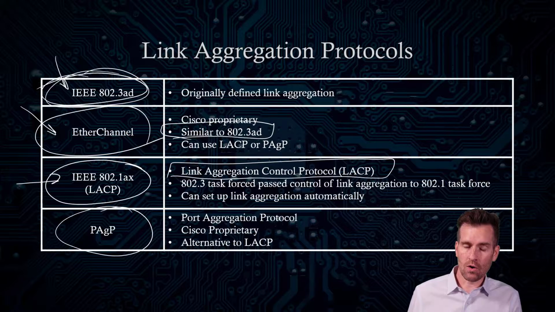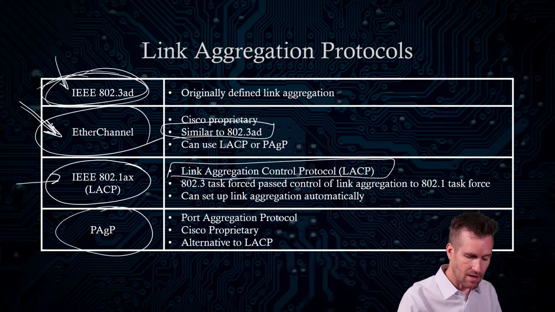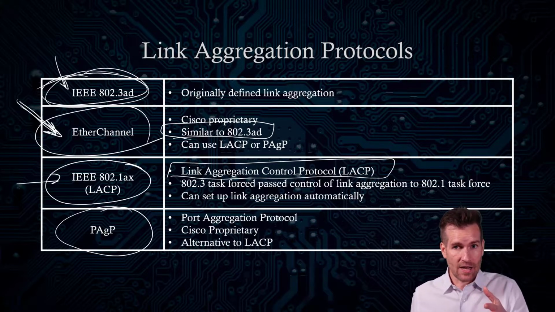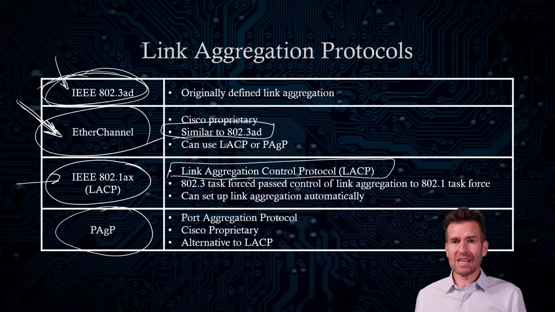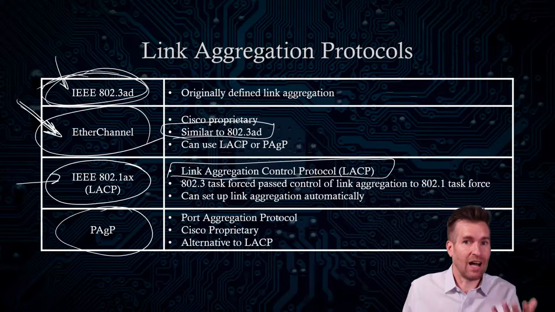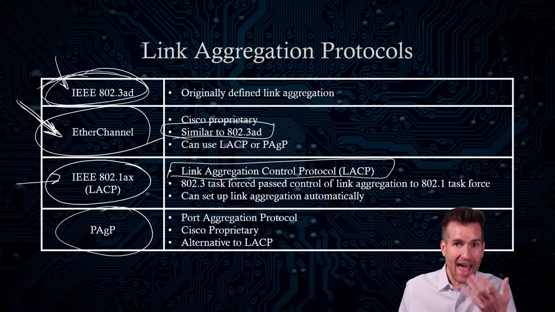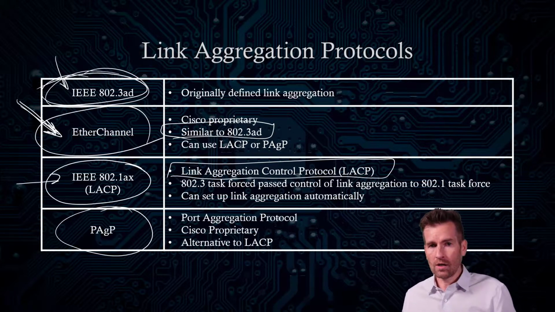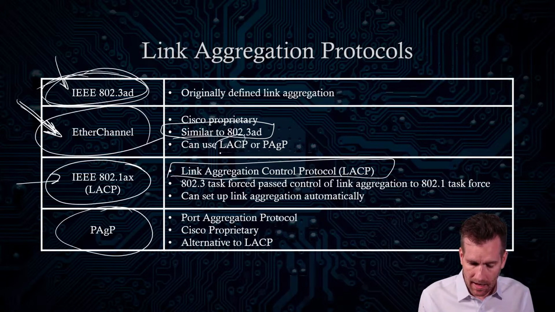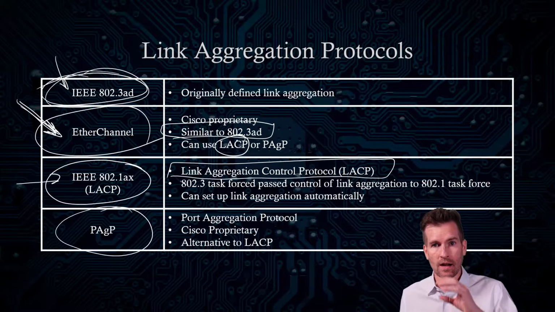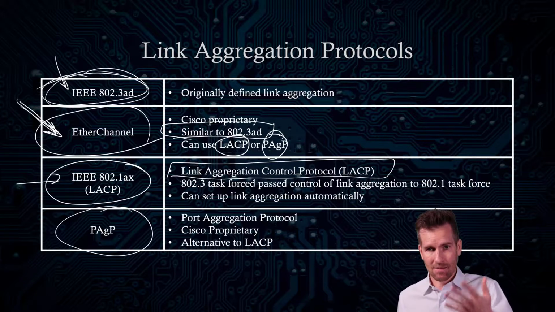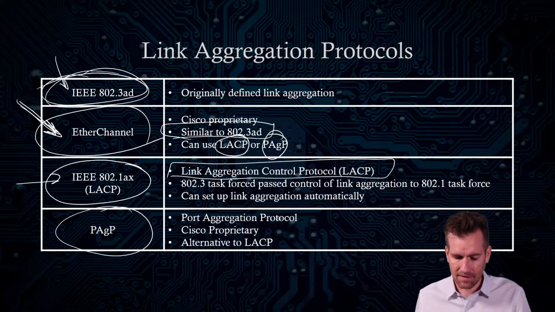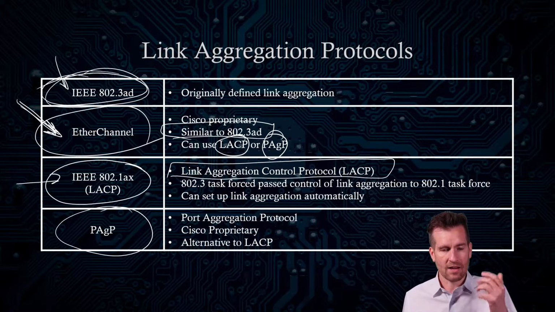Now, one thing to note is that to create our EtherChannels, which we're going to get much more in depth into, we could either just turn on EtherChannel and have it functioning, or we can set it up to be a LACP connection where it auto-creates these links, or we could set it up to be PAgP, the Port Aggregation Protocol, and set it up automatically.